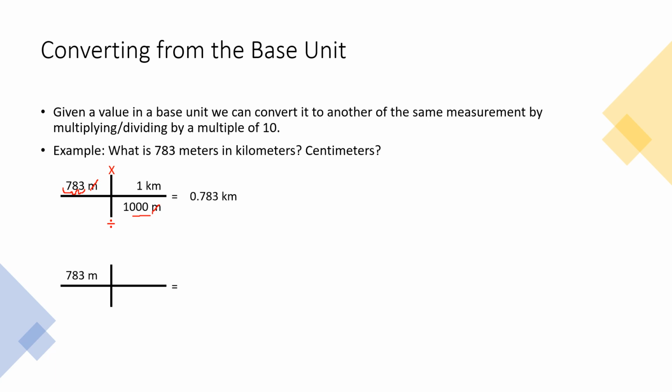So we're going to convert our same 783 meters, but this time into centimeters. So we're going to go ahead and set up our t-chart again. We're going to have our given 783 meters in the top left corner. And just like the previous one, we want to put meters on the bottom to make sure that they will cancel. So we design it in a way to actually make them cancel. And then we put the unit we want on the top, which in this case is centimeters. So C for centi, M for meters.